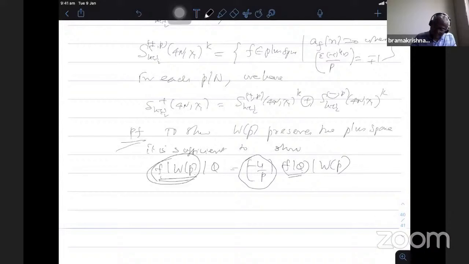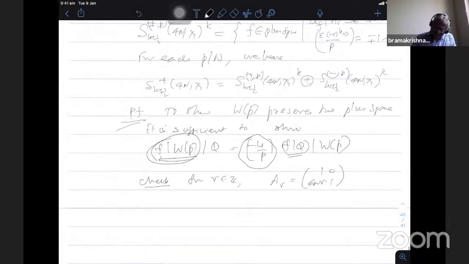So one can check that, for any integer v, AV you consider 1, 0, 4n v 1, we have WP. We have the psi also; I just change epsilon to minus 4 by p epsilon, because after I apply WP the character changes.